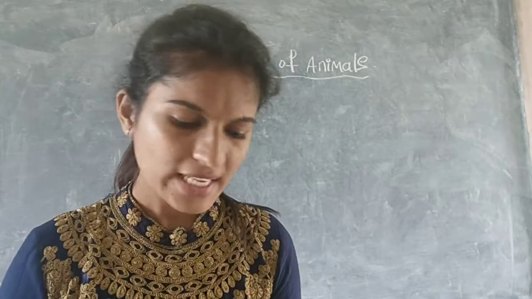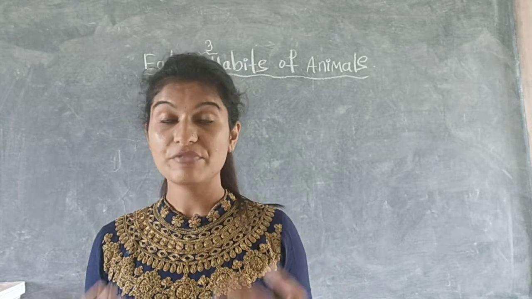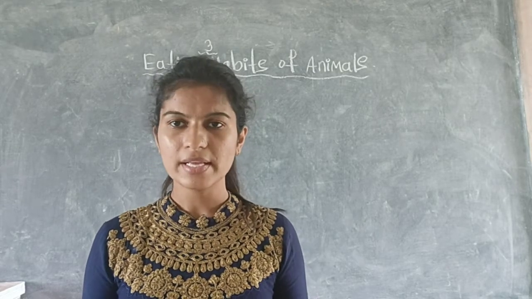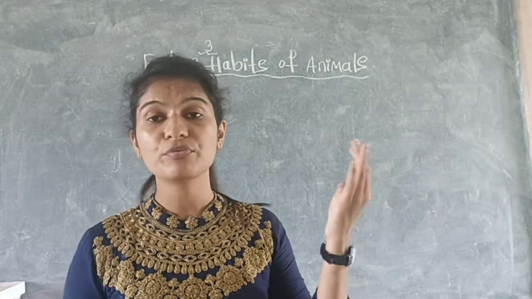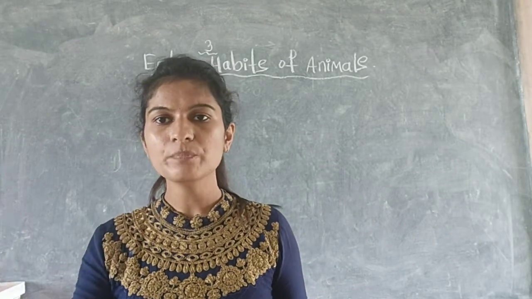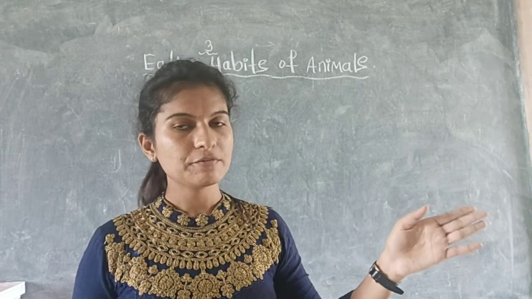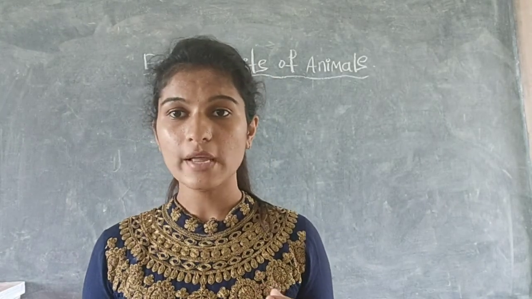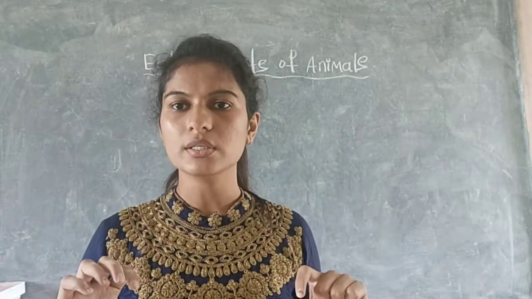Okay, except these, we also discussed how animals eat, because different kinds of animals eat different kinds of foods. So they have different kinds of teeth structures. Some animals have sharp front teeth which help them to tear the flesh easily. Some animals have grinding teeth, back grinding teeth, which help them to eat the leaves of plants easily. Some of the animals gnaw, and some of the animals do not have teeth, so they swallow the whole food at a time.